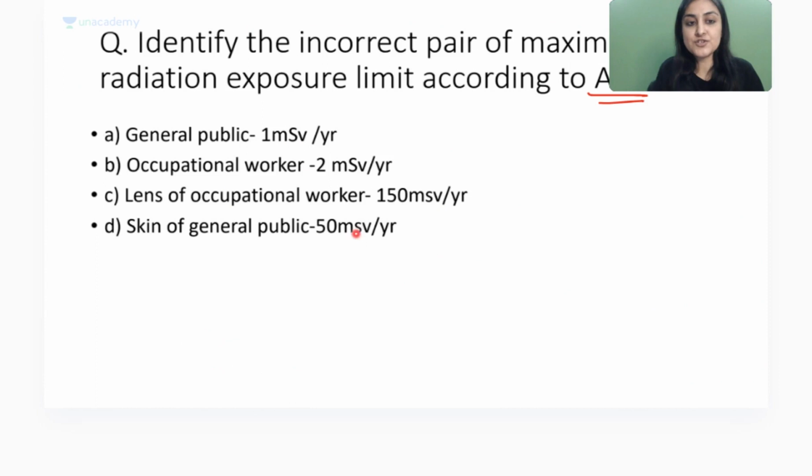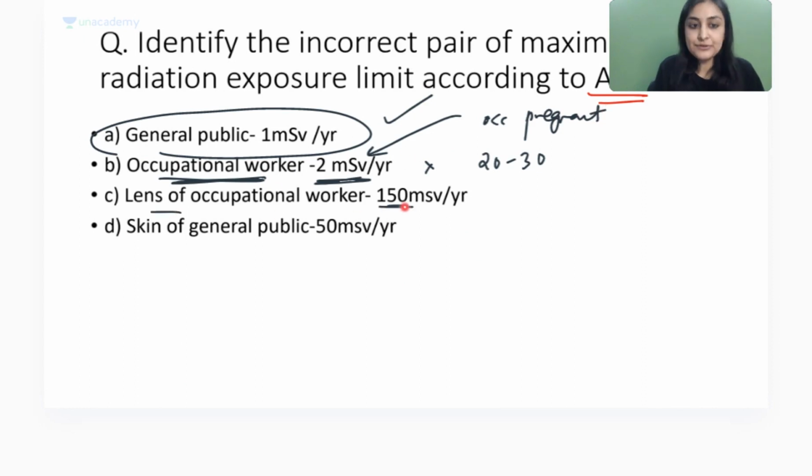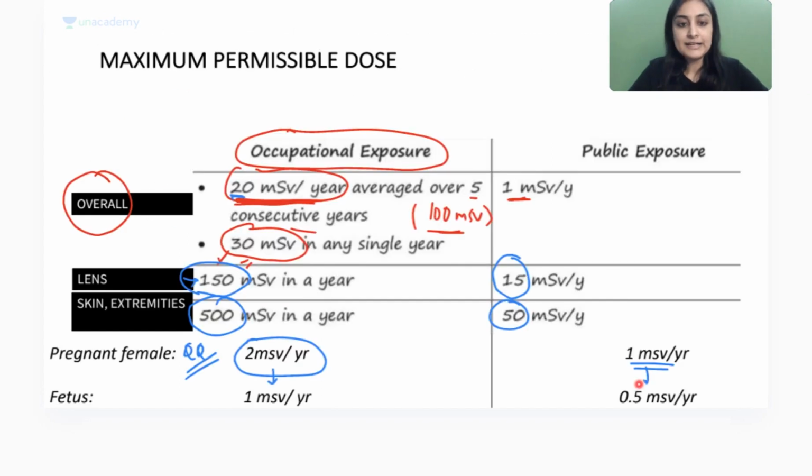So going back to that question, just to check, public 1 millisievert, correct. Occupational worker 2, no, this has to be 20, 30. This would have been correct agar occupational pregnant pucha hota, nahi? Lens of occupation 150, skin of general public 50. Got it? Everybody feeling confident? You can do this in 15 seconds now. All right, amazing.